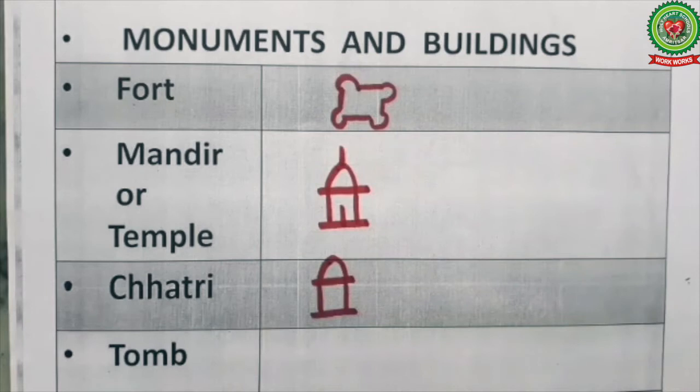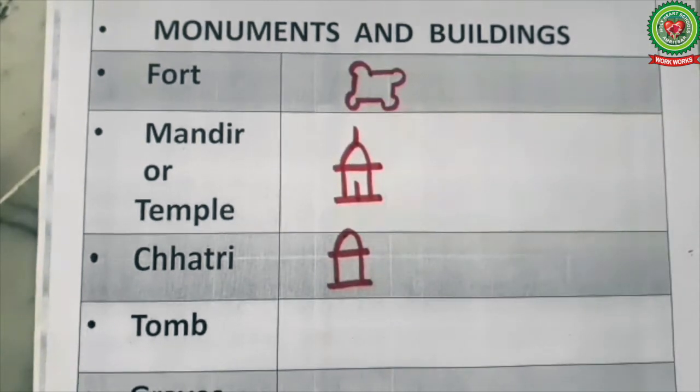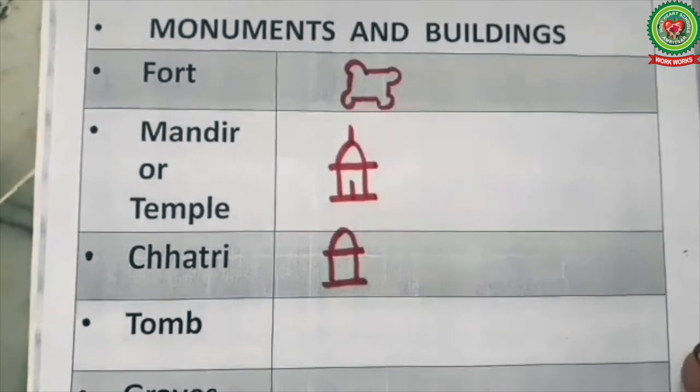A Chhatri is an elevated dome shaped structure. Actually, Chhatri means canopy or umbrella. In Rajasthan, you can see many Chhatri. They are the building or the tomb of Rajput kings.